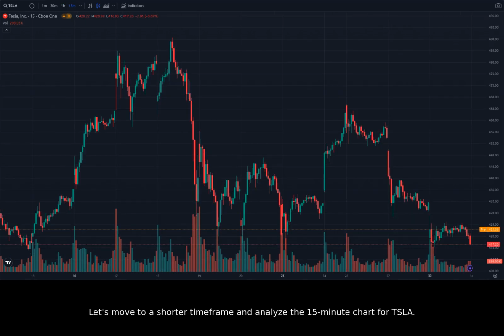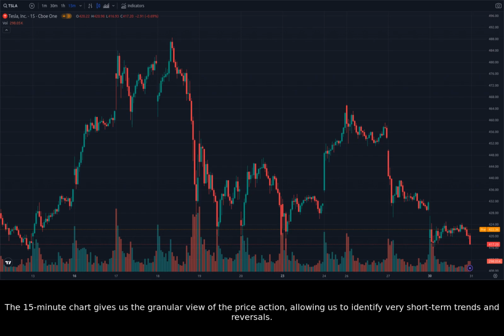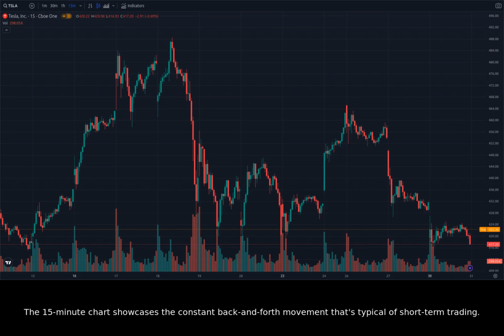Let's move to a shorter time frame and analyze the 15-minute chart for Tesla. The 15-minute chart gives us the granular view of the price action, allowing us to identify very short-term trends and reversals. The 15-minute chart showcases the constant back-and-forth movement that's typical of short-term trading. The high volatility can make short-term trading challenging, but also presents opportunities. However, the risk is significant and appropriate risk management strategies are crucial here.